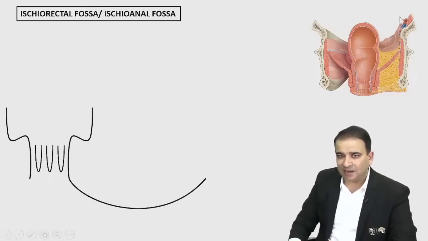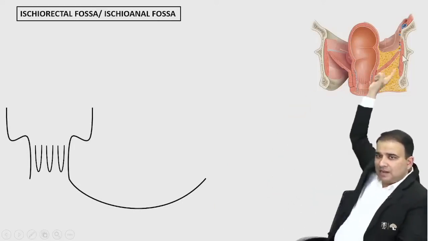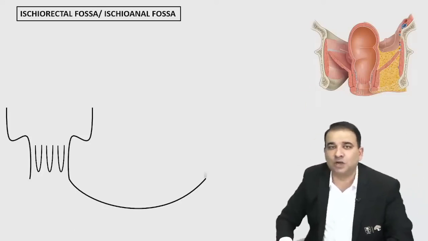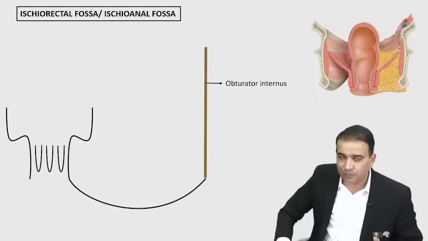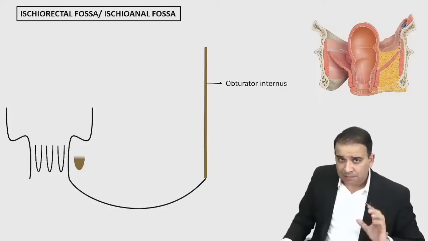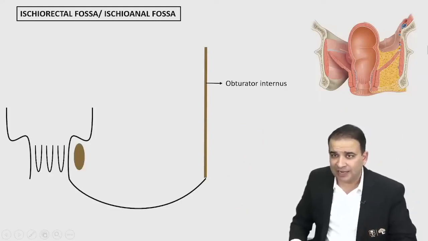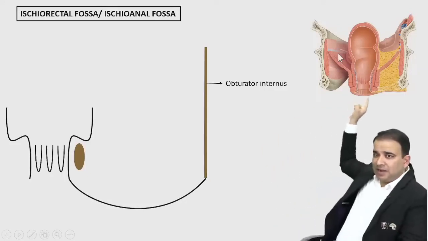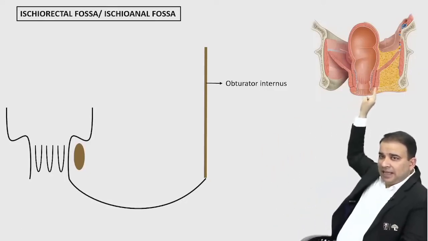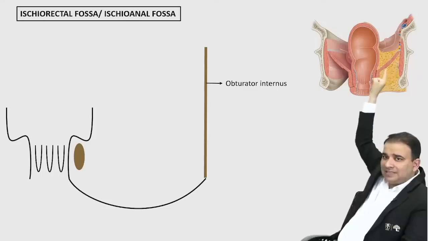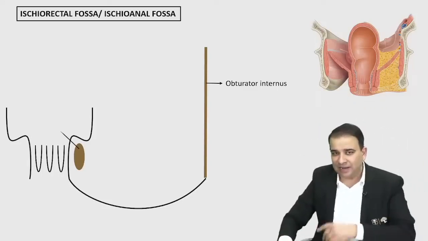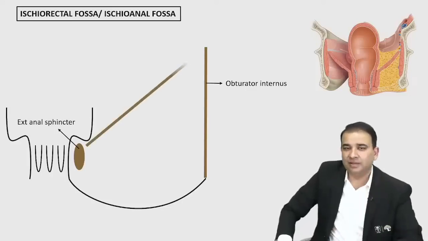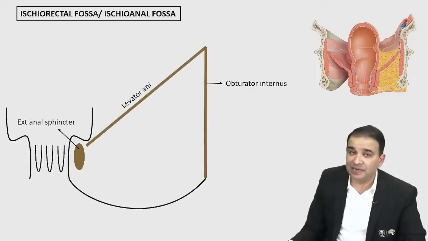Now what you see, the lateral wall of the ischiorectal fossa, can you see a muscle over there? That muscle which is forming the lateral wall of ischiorectal fossa is called the obturator internus. So let's say this line here corresponds to the obturator internus muscle. Medial wall of ischiorectal fossa is by the sphincter. Look at that image, guys. Can you see that external anal sphincter there? That's the external anal sphincter. And then look at that pelvic diaphragm, or you can say levator ani. So that's the external anal sphincter, and this obliquely running is the levator ani.